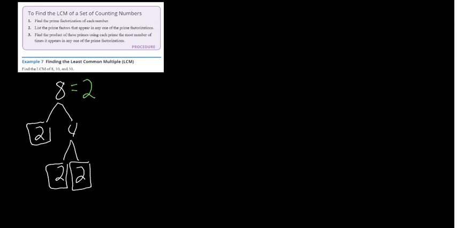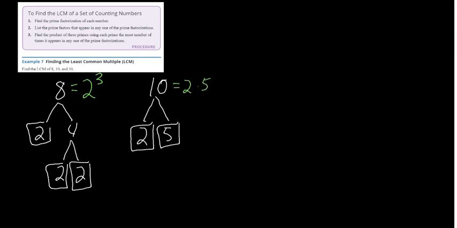All right, now 10. What is the prime factorization of 10? Well, 2 times 5. And that's it. That's easy stuff. So the prime factorization of 10 is 2 times 5. And then 30.